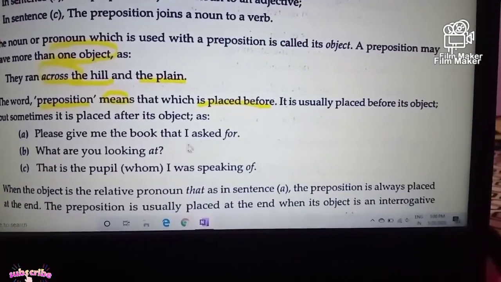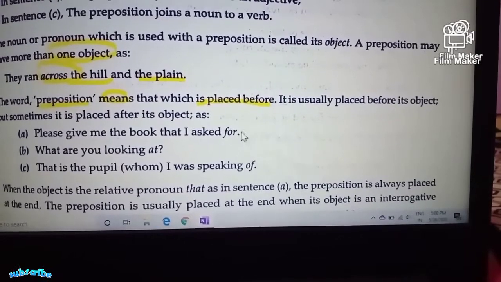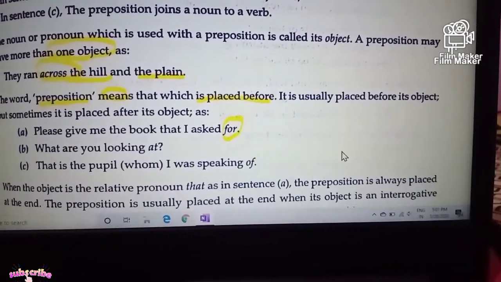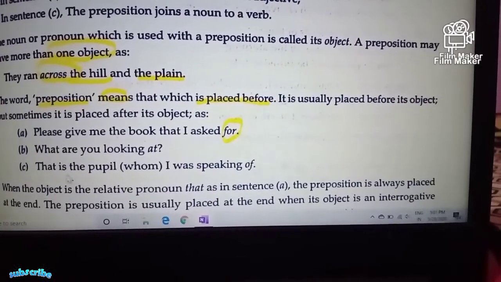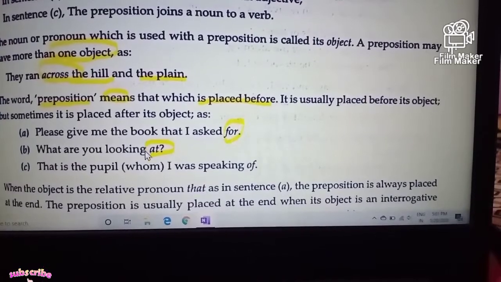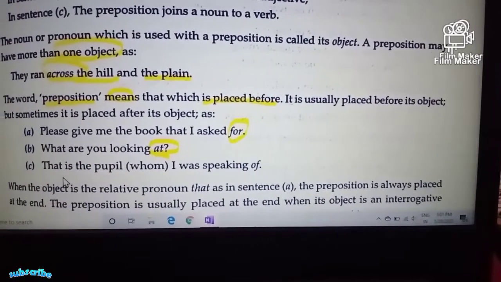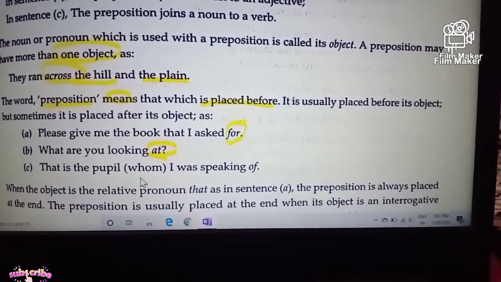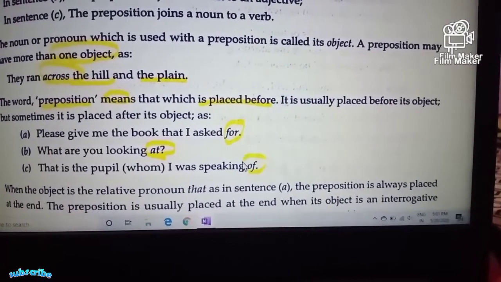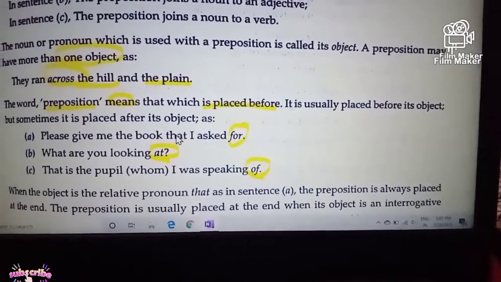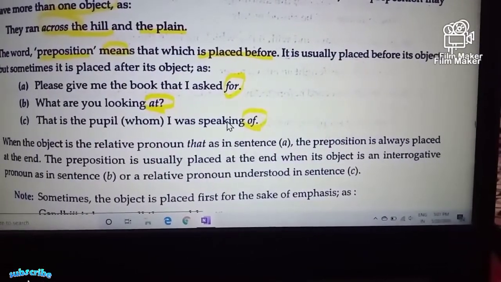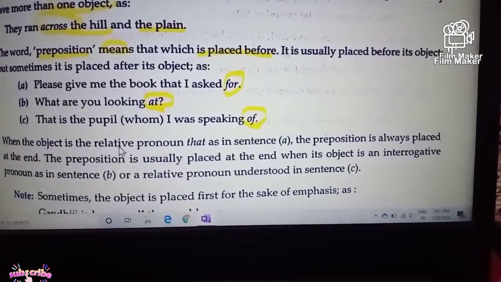Please give me the book that I asked for. So here after the object we have used the preposition for. Second example, what are you looking at? And third, this is the pupil whom I was speaking of. So these are the prepositions used immediately after the object.